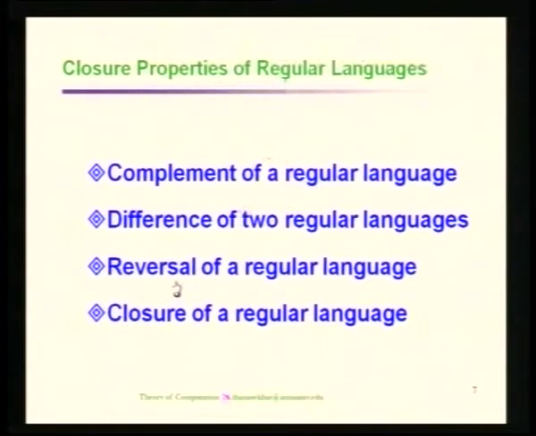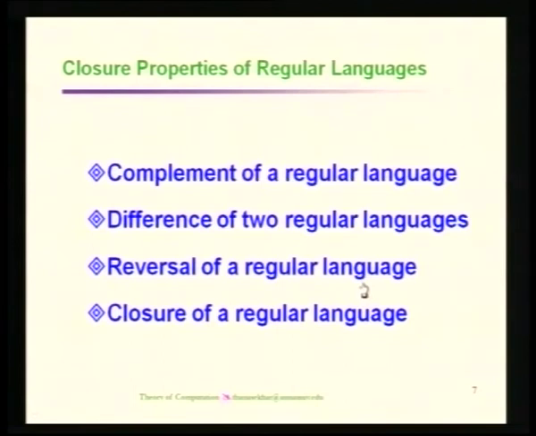The next one is the reversal of a regular language. A string is read from left to right, and if you have the same string when reading from right to left, what will happen for the language? Can you construct an automata for that language or not? That is also possible. So, we call that language also regular.